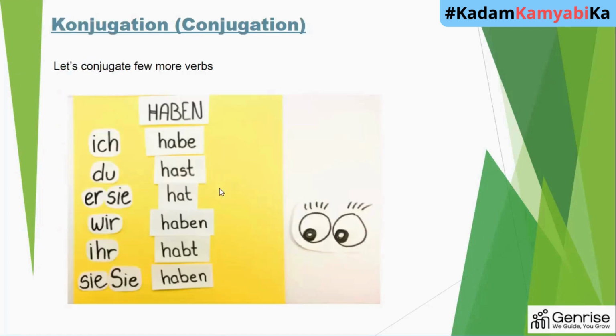Moving further, we also did the conjugation of a very important and commonly used verb, which is haben. It means to have. Haben is the verb. So, ich habe. Du hast.